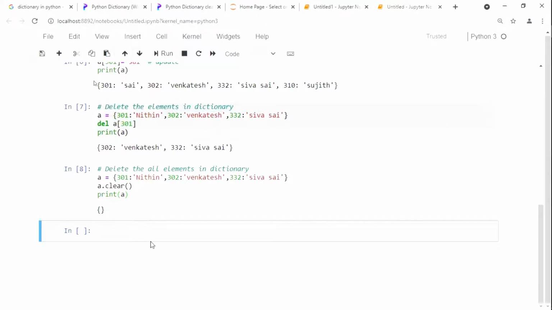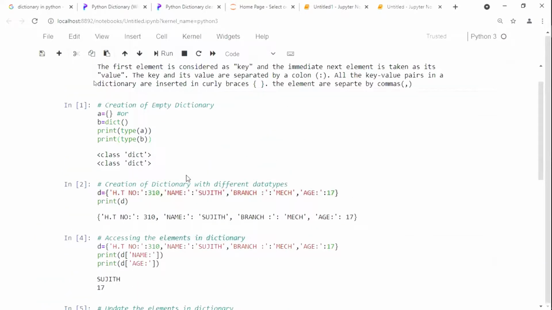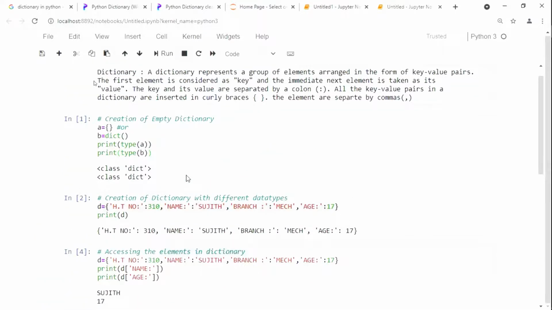Okay, next we'll see what the important functions are, that means what the important methods are in your dictionary. Any doubts up to here? Please see once here. Please tell me. If you do not have doubts, I can move on.